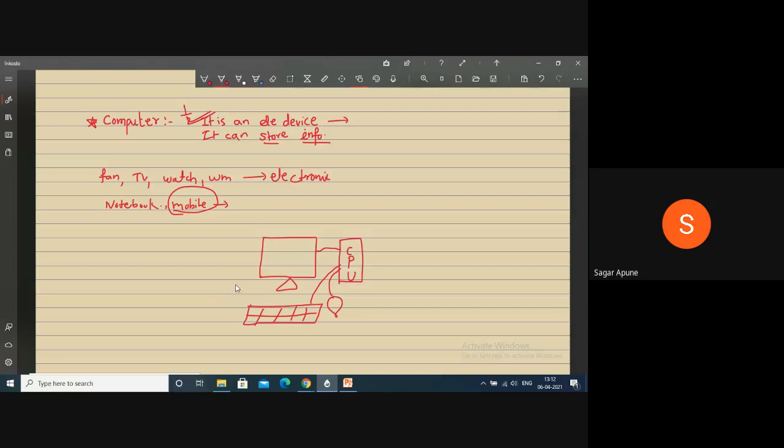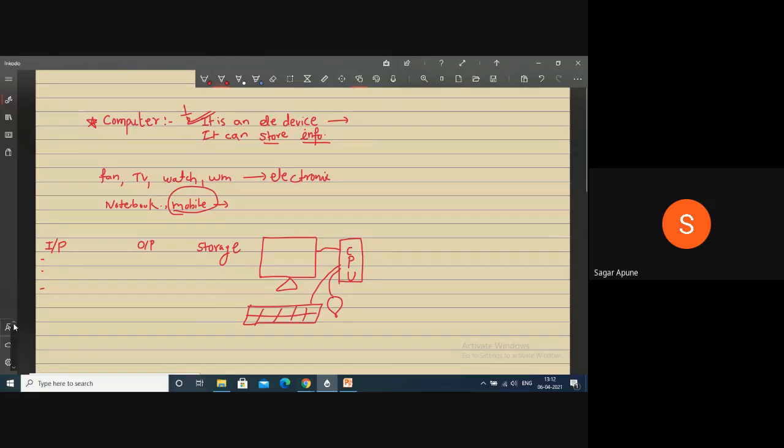So now, what are the different parts of computer? First, we can divide computer into three parts: input devices, output devices, and storage devices, right? So tell me, what are the input devices?